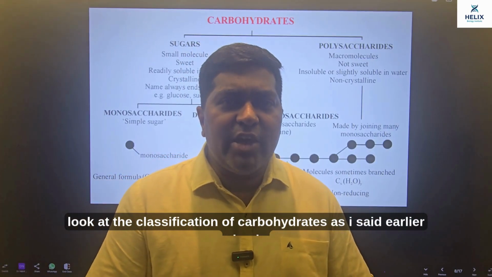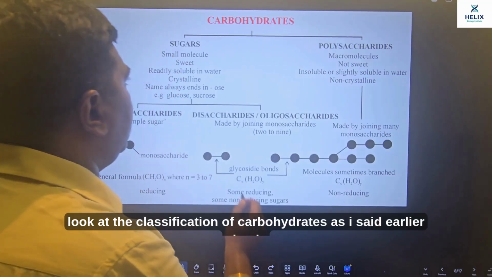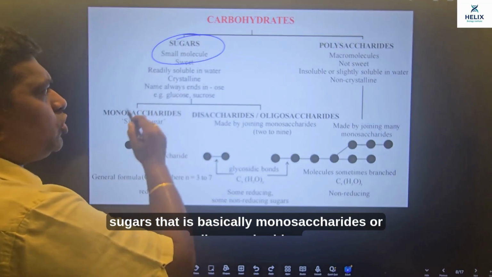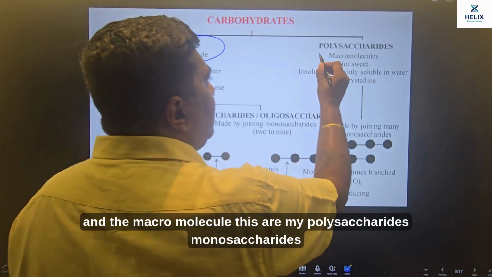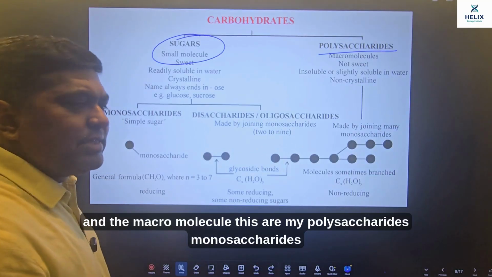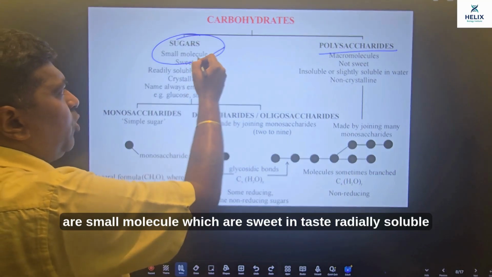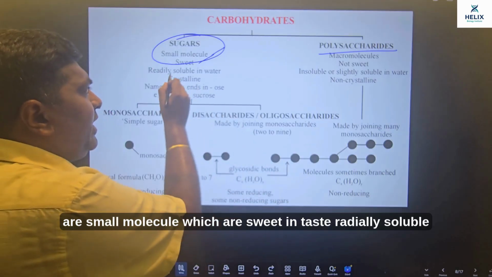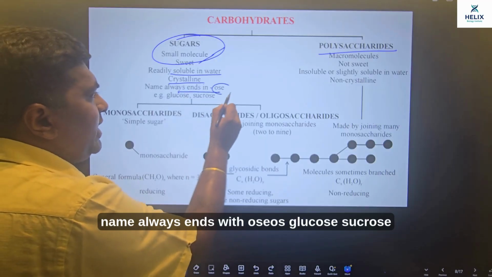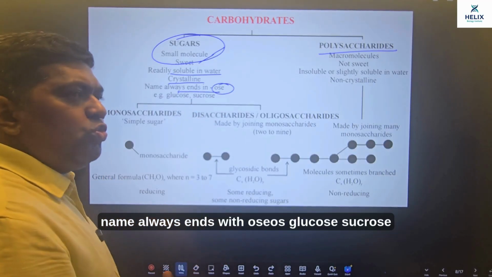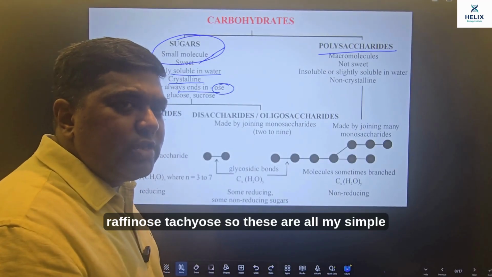Look at the classification of carbohydrates. As I said earlier, simple sugars, that is basically monosaccharides or oligosaccharides, and the macromolecules, these are my polysaccharides. Monosaccharides are small molecules which are sweet in taste, readily soluble in water, crystalline structures, and the name always ends with -ose: glucose, sucrose, raffinose, stachyose.